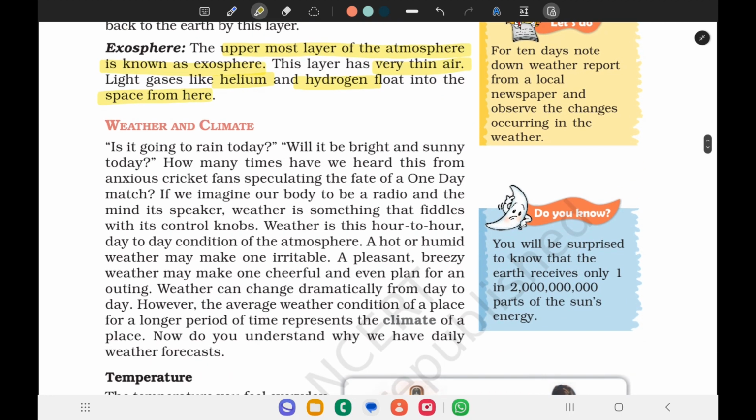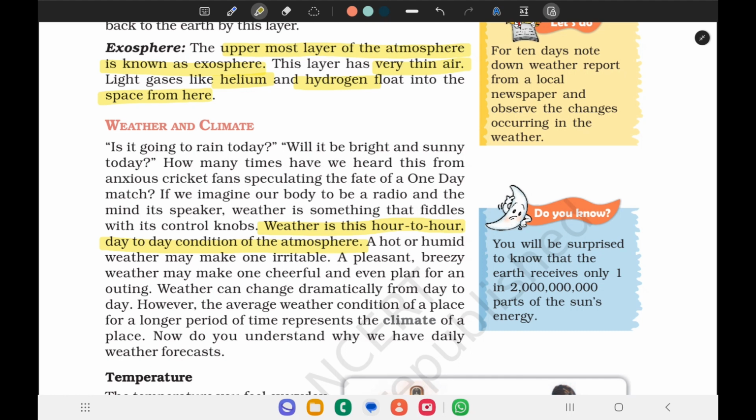Coming to weather and climate, weather is nothing but the hour to hour, day to day condition of the atmosphere. A hot weather may make one irritable. A pleasant breezy weather makes one cheerful and even plan for an outing. Weather can change dramatically from day to day.